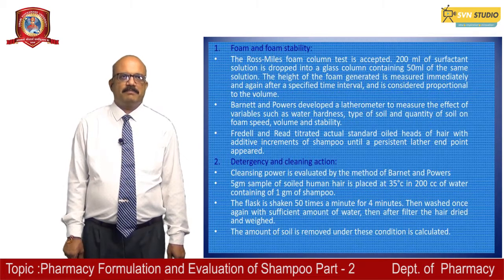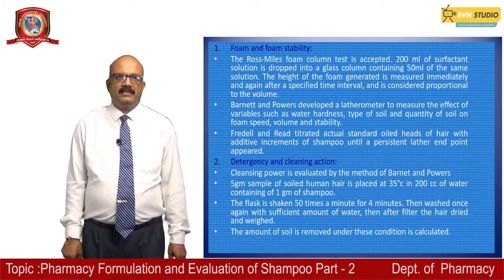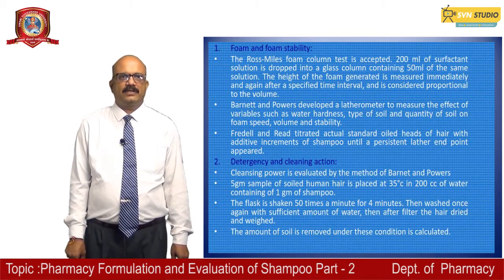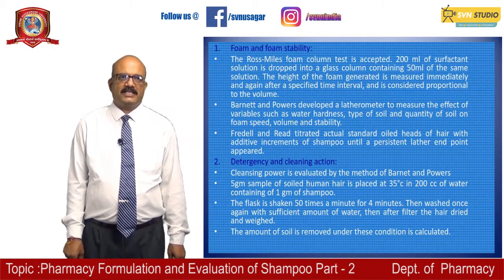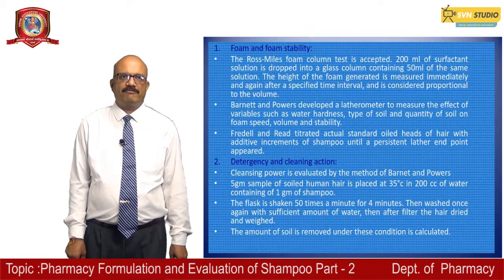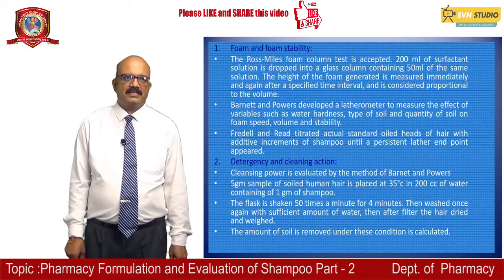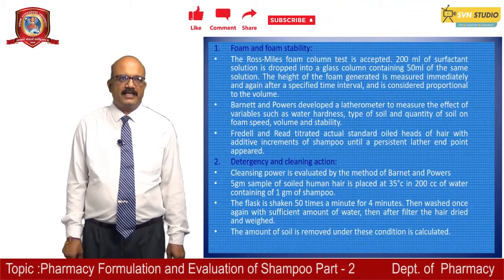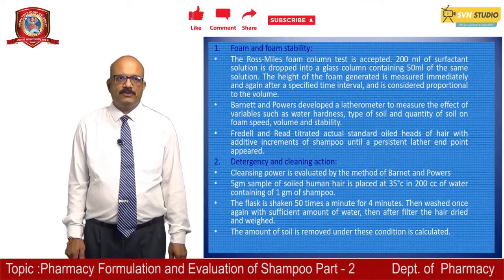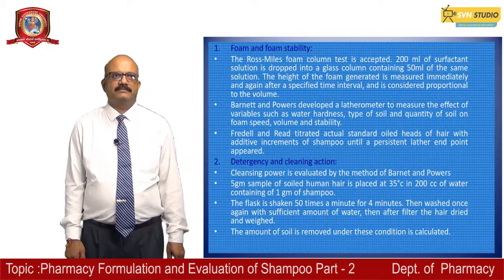A 5 gram sample of soiled human hair is placed at 35 degrees centigrade in 200 cc of water containing 1 gram of the shampoo. The flask is shaken 50 times a minute for 4 minutes, then washed once again with a sufficient amount of water. Then the hair is filtered, dried and weighed, and the amount of soil removed under this condition is calculated.